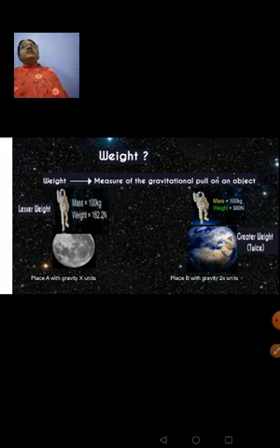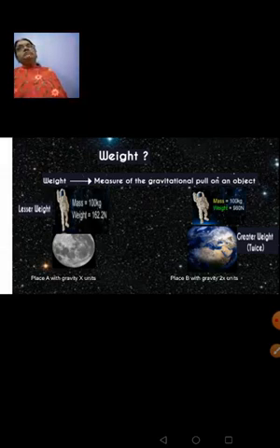Why? The gravity is twice in the place B when compared to place A. So when the gravity is increasing, obviously the weight also changes. So what can you conclude about weight now? Weight is nothing but measure of the gravitational pull on an object.